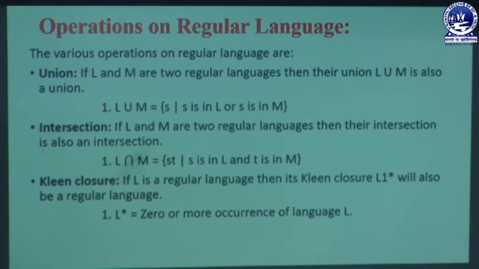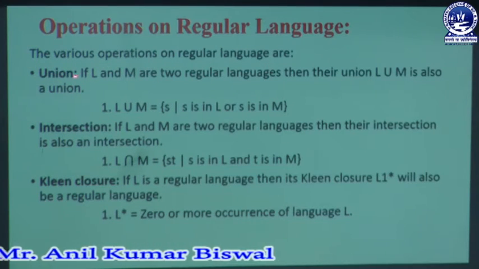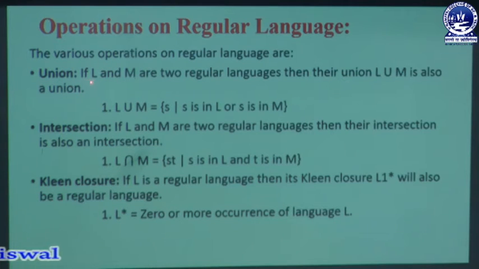In the next slide we are going to discuss the operations on regular languages. The first operation is the union. If L and M are two regular languages, then their union, written as L union M, is also a regular language. Here S stands for a string, and S is in L or S is in M. So suppose we have a string S that may be available in L or available in M.